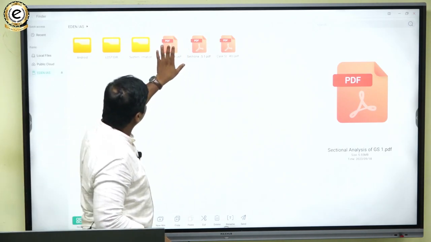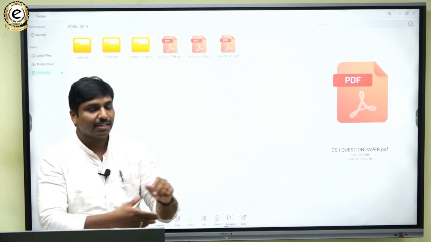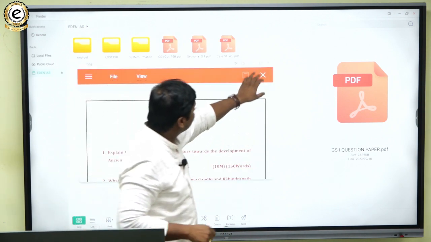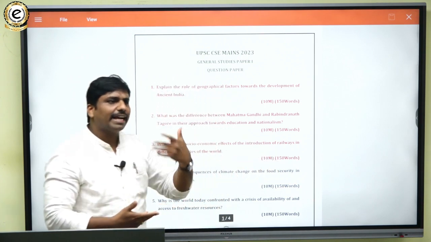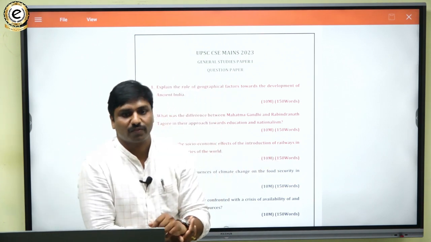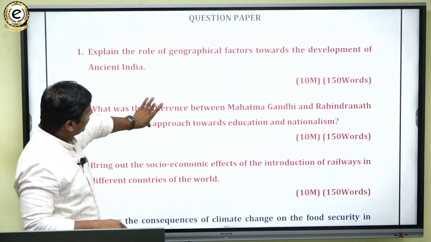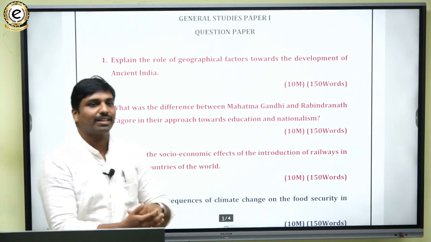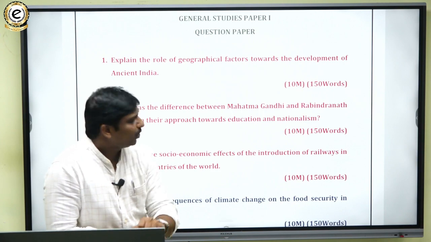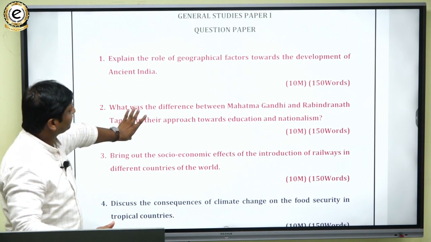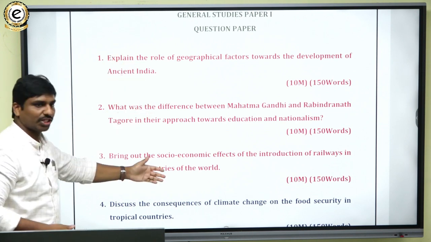So the official question papers are not out, in the sense UPSC has not released them, but still we had the question papers from the students. So instead of showing them, I have just brought the questions, so that they would be clear. So look at the questions. Out of 20 questions, look at these first 3 questions.